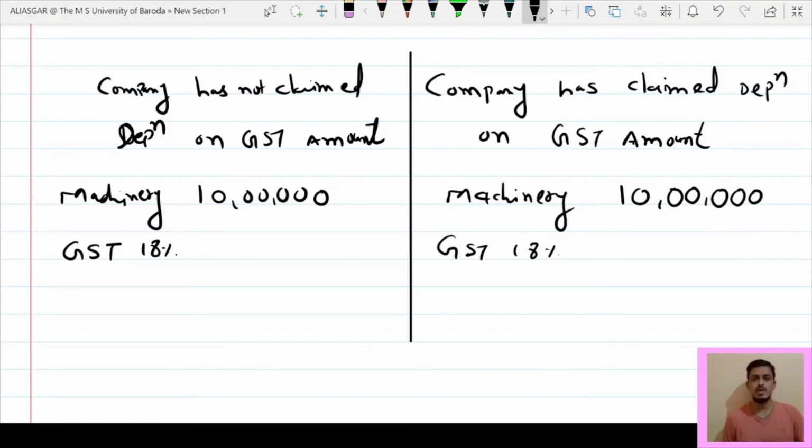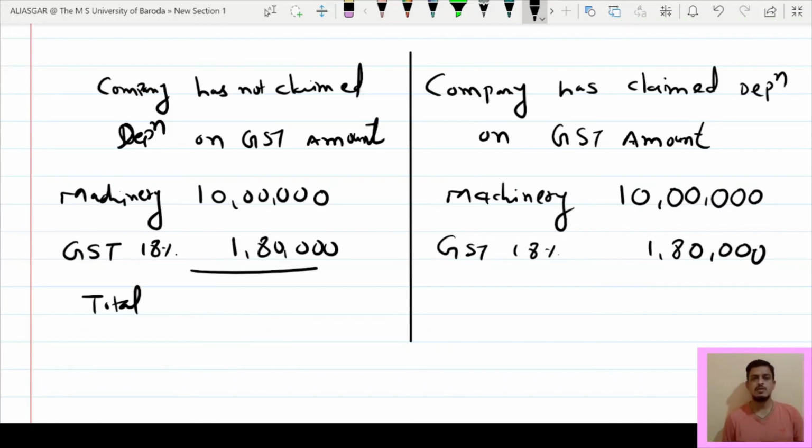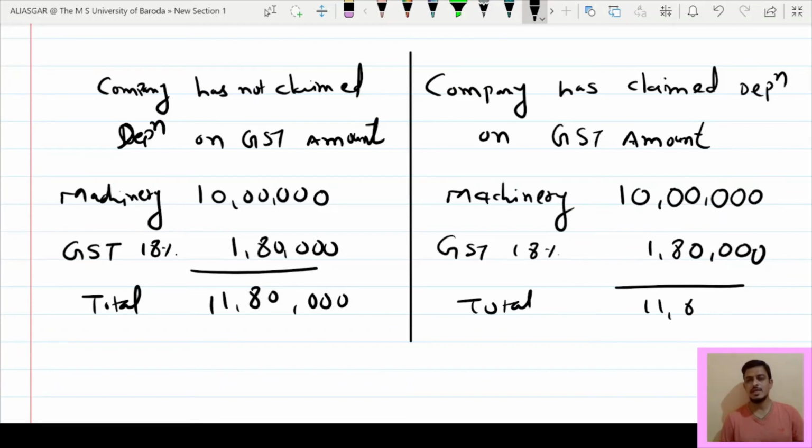So it comes to 1,80,000. Now total is 11,80,000. Here also total is 11,80,000.